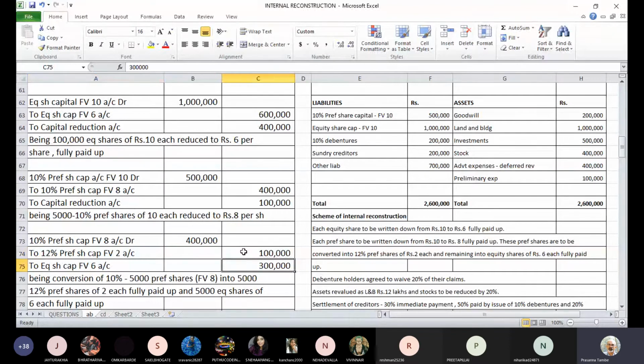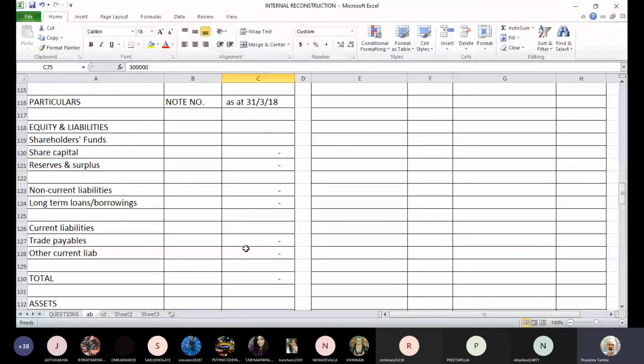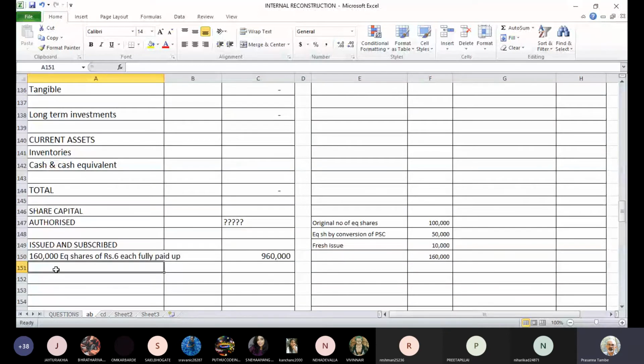Number of shares will remain same, 50,000, but value is only 2 rupees. So 50,000 12% of rupees 2 will be 1 lakh. So our total comes to 10,60,000. Paid up capital will be 10,60,000.